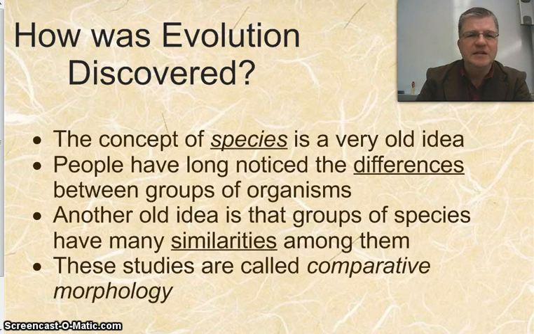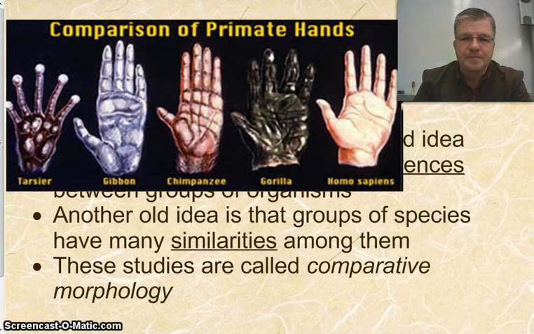And we can get really detailed, or we can do it at a simpler level. But this has led to the discovery of evolution. And if we take just one example here in picture form, we can talk about the hands of different animals that we call primates. And all the way over on the right, we can see what a human hand looks like. Well, if we look at these other hands, we can see some definite similarities.